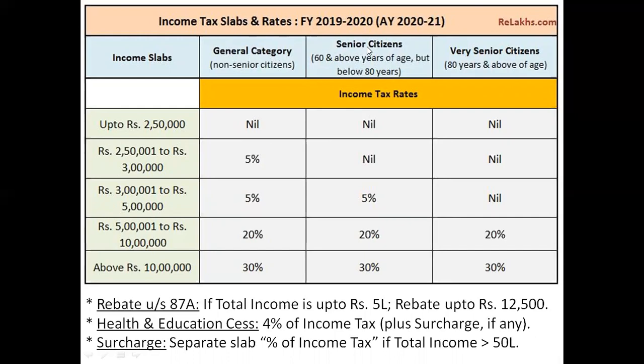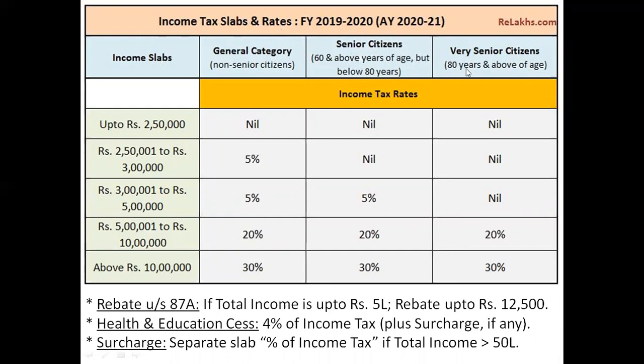Let's talk about first of all, who is a senior citizen as per Income Tax Act 1961. Any person of 60 and above years of age but below the age of 80 years. That is, if someone's age is 60 years, that is 60 is also a senior citizen or above, but it should be less than 80 years. That is falling under the category of senior citizen.